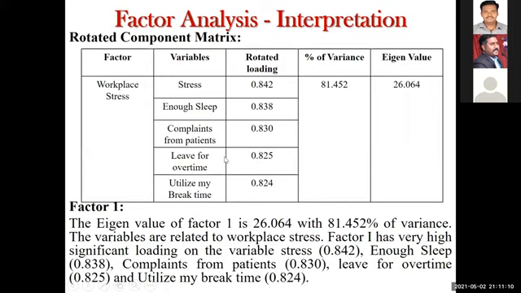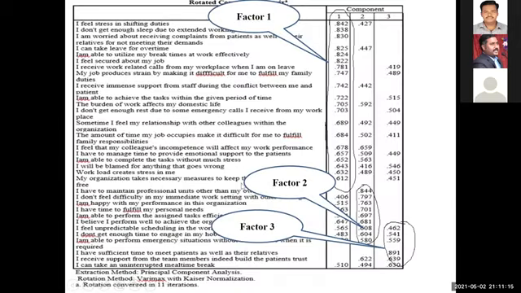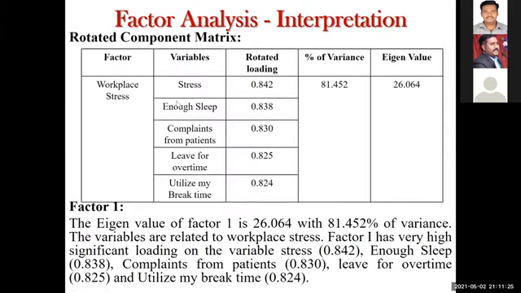Okay, don't get confused. In the second factor, these 10 variables are there. All these 10 variables are related to their task, work, this and that. So for the second factor, I can name it as work performance. Under that, I can mention all the variables.